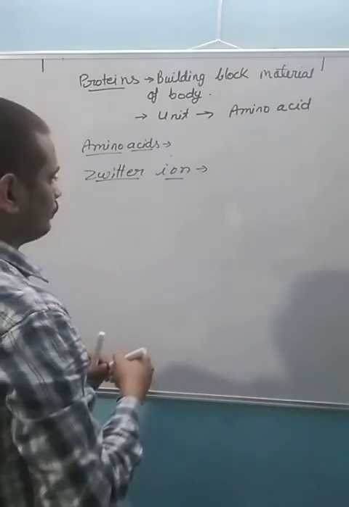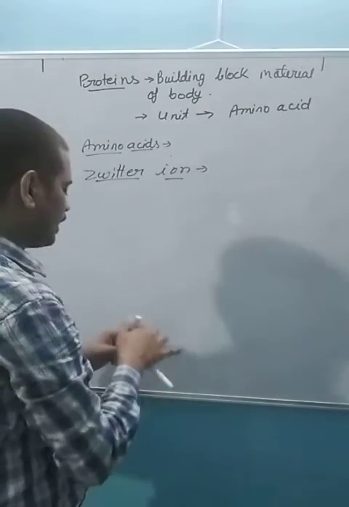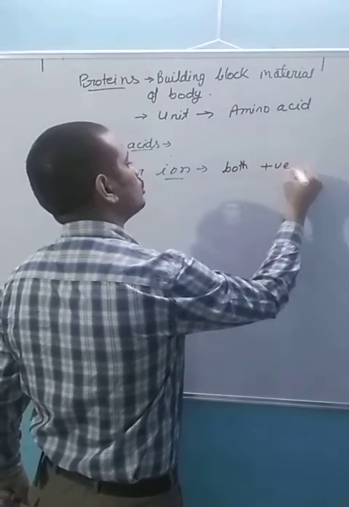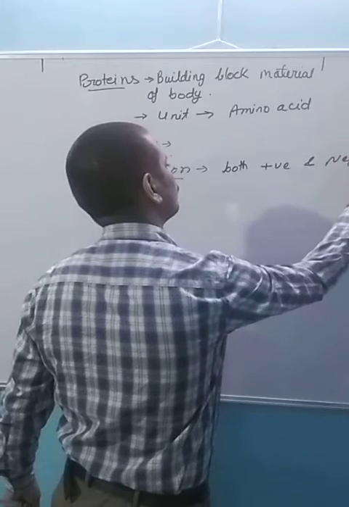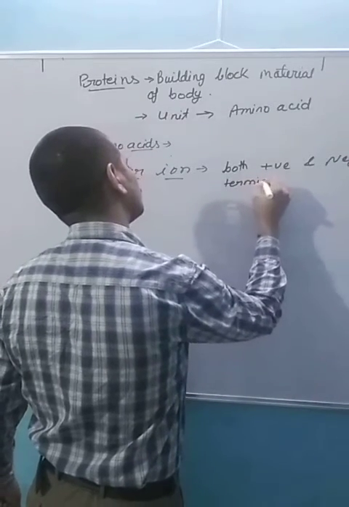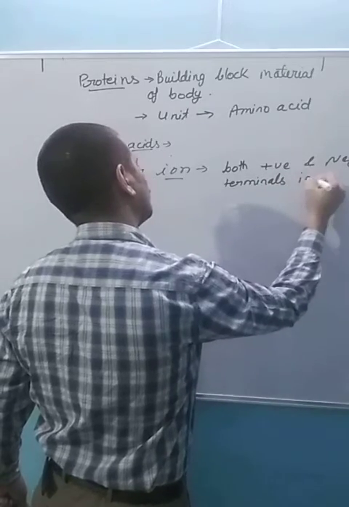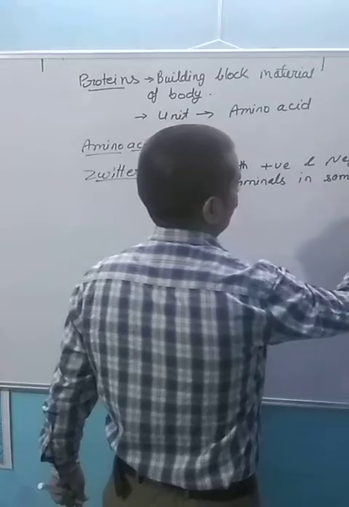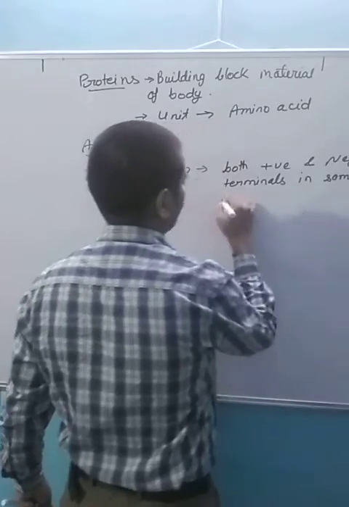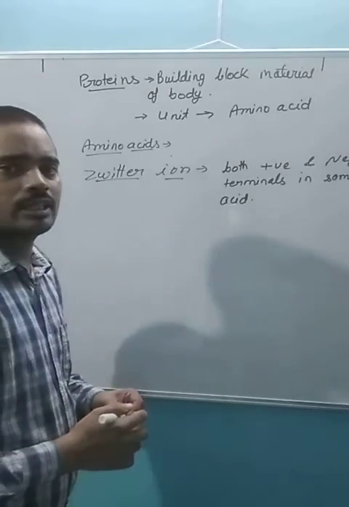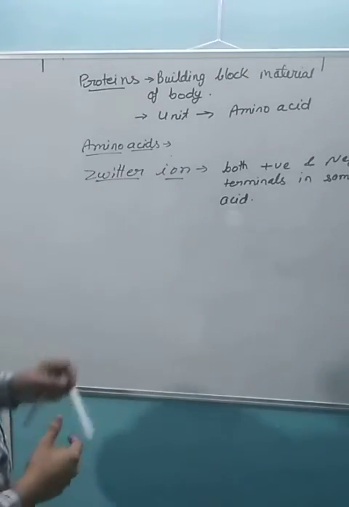A Zwitter ion has both positive and negative terminals in the same amino acid. ठीक है, सेम अमीनो एसिड के अंदर ही हमारा जो है कि दोनों पार्ट प्रेजेंट होता है.